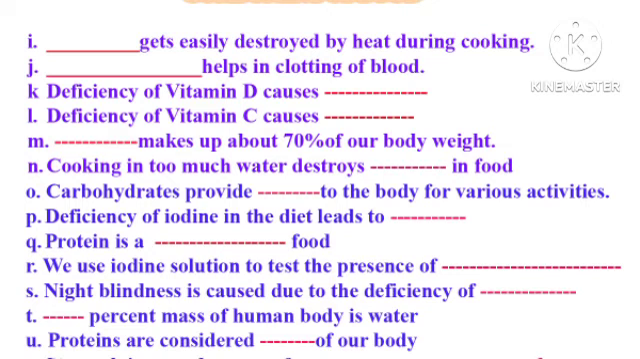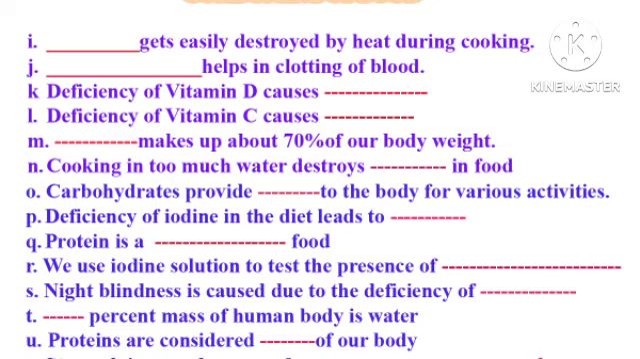Question number N. Cooking in too much water destroys dash in food. The answer is nutrients. Question number O. Carbohydrates provide dash to the body for various activities. The answer is energy. Question number P. Deficiency of iodine in the diet leads to dash. The answer is goitre.